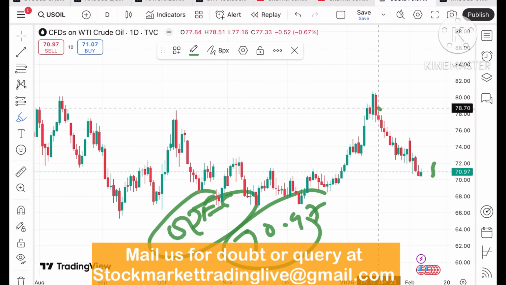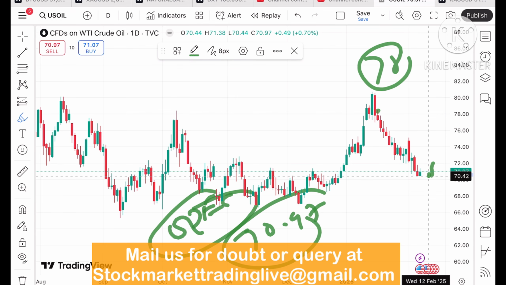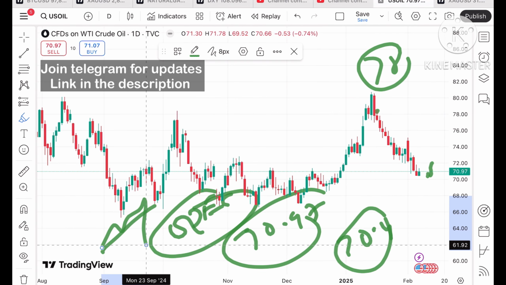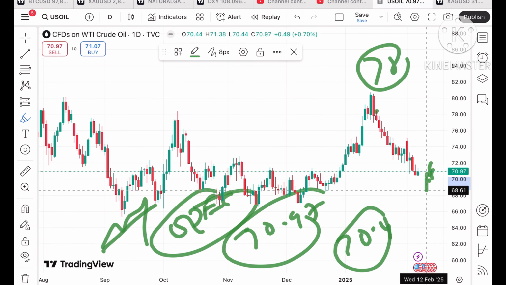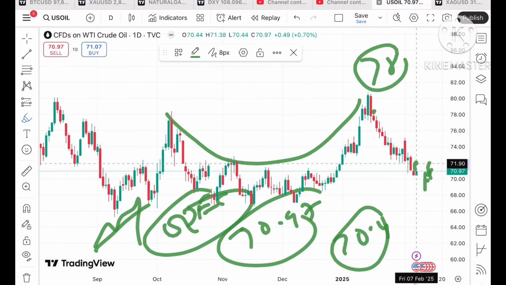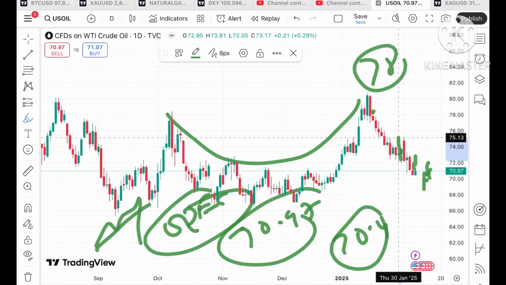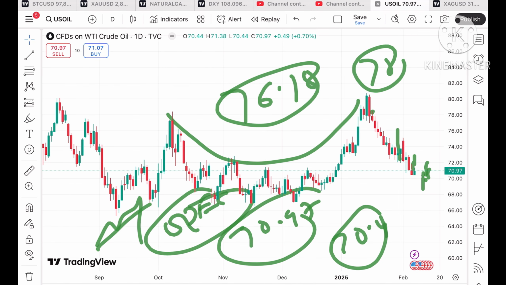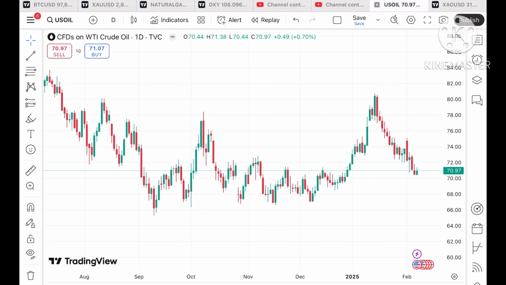As we have seen in the Trump speech, he said that the price of crude can reduce, OPEC to reduce the price. So from 78 it came down to a level of 70.97. If the price starts falling below 70.4, because that is a level which is already a weak support, chances are high the price will fall further down towards 70.4, and then from there a level of 69.3 to a level of $68.3. But if that sustains, we can see it move towards 72 to a level of 76.18, because this U pattern is supporting, so chances of further upside will be there.